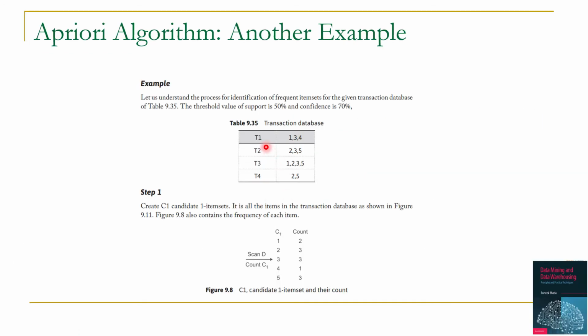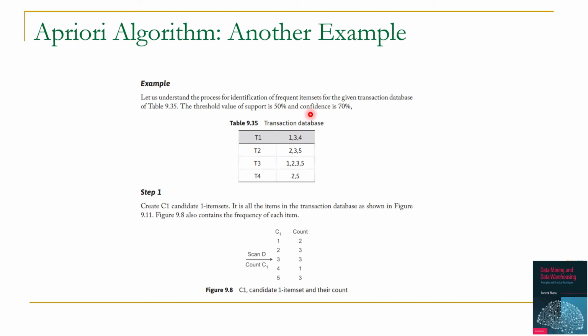Let us consider a data set having 4 transactions, and in each transaction we have these items. You can see that all the items in the transactions have been arranged in ascending order. This is an important prerequisite to apply the Apriori algorithm. We are interested in finding association mining rules with threshold value of support as 50% and confidence as 70%. Since in this data set we have 4 transactions, we are interested in support of 2 or more than that. And we will apply the Apriori algorithm on this data set to find association mining rules to satisfy the given threshold value of support and confidence.